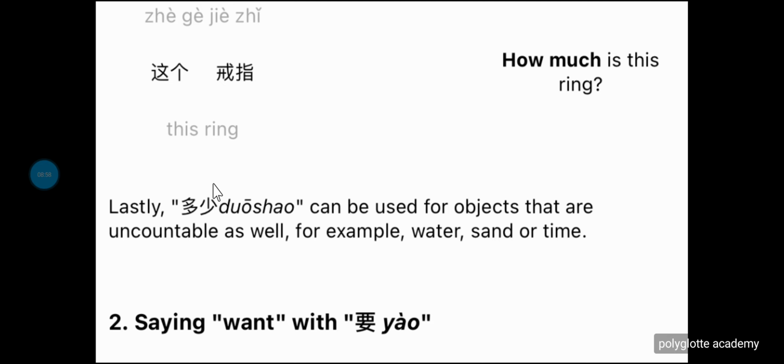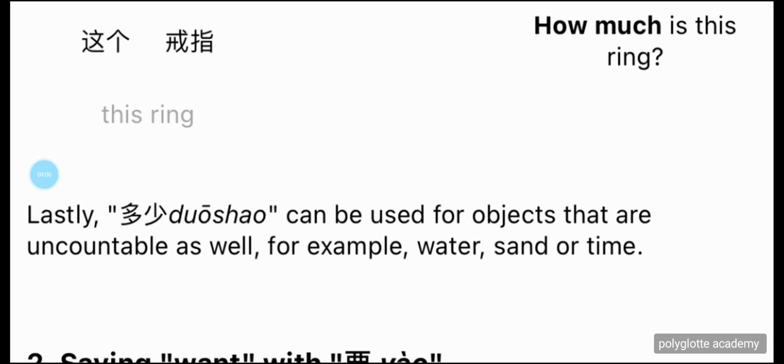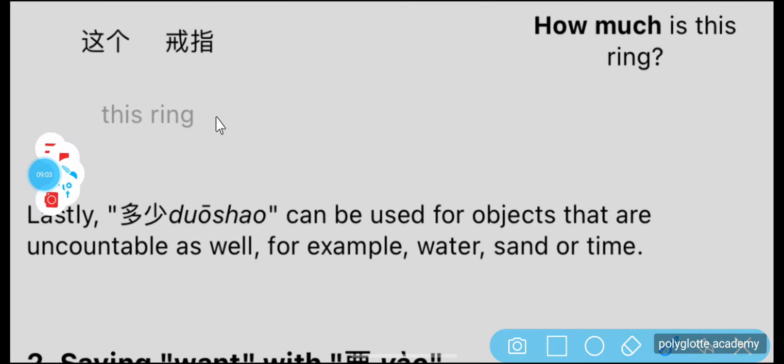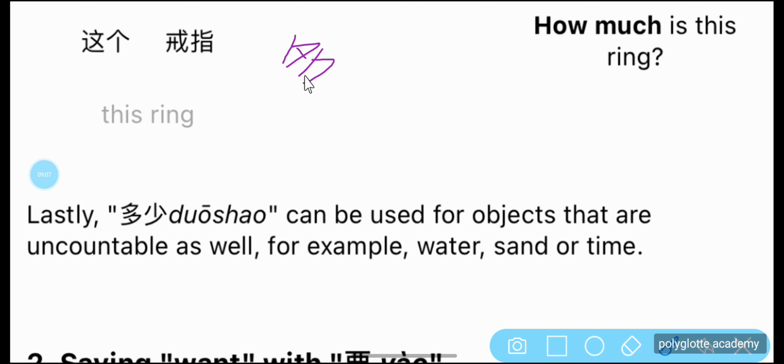So there's a 多少, you have 多少钱. So 这个戒指多少钱? How much is this ring?